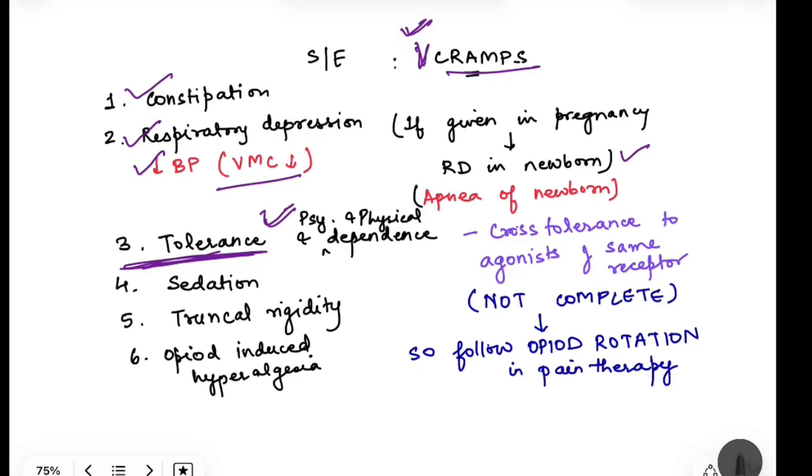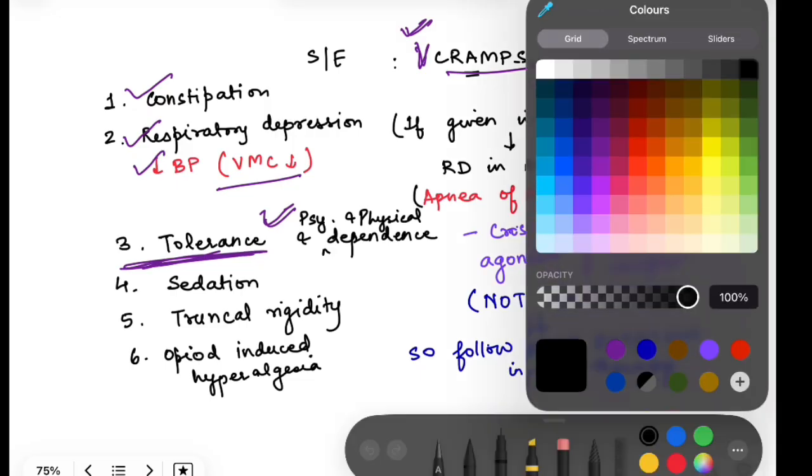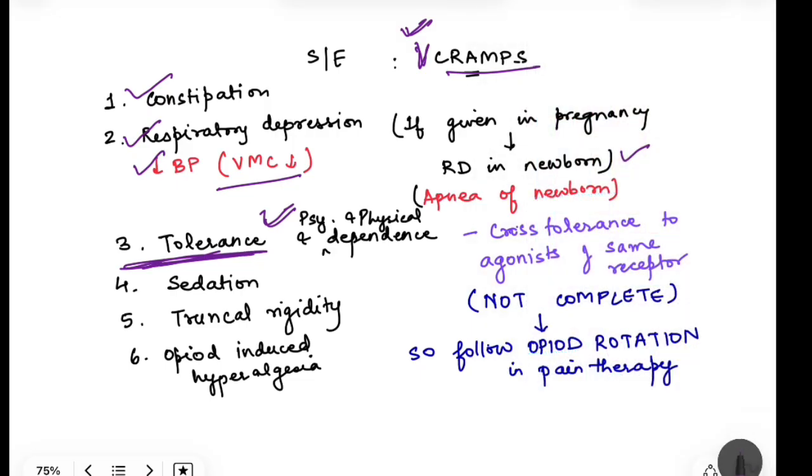So suppose you are using a certain dose for analgesia, after some time you have to increase the dose, and this occurs because of the desensitization of the receptors. Okay, so what happens is that too much action of the opioids causes desensitization of the receptors and this decreases their action. So over a period of time more and more doses are required, right?